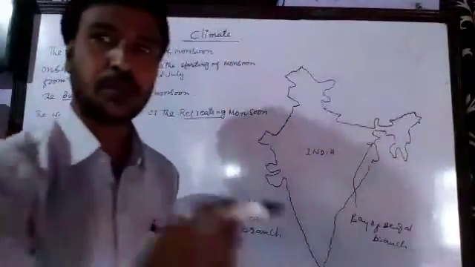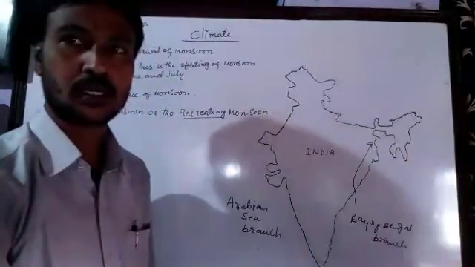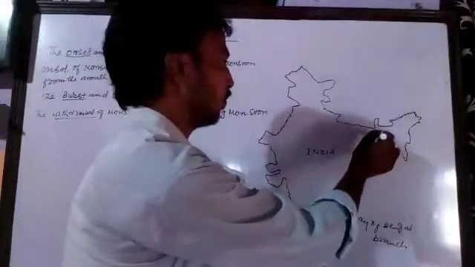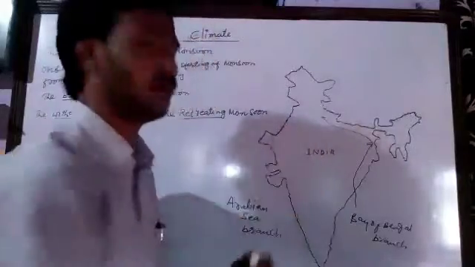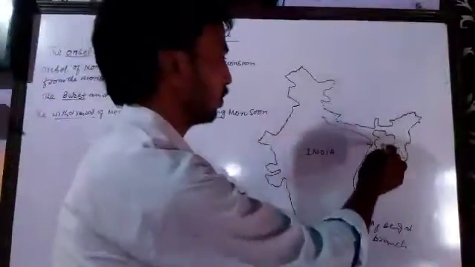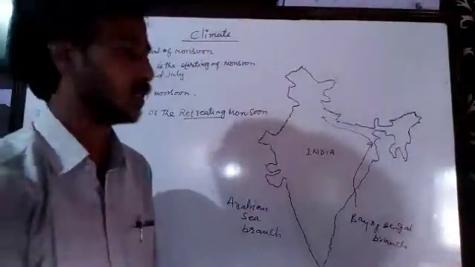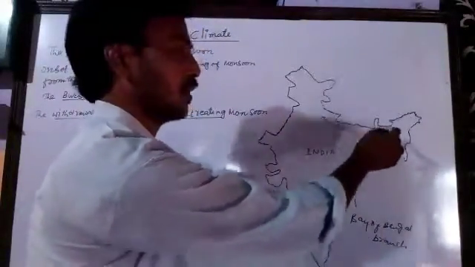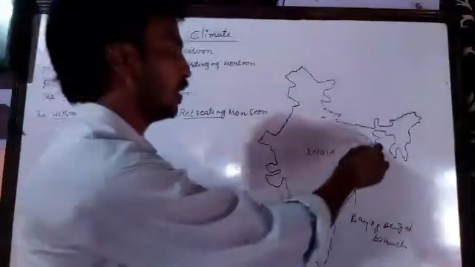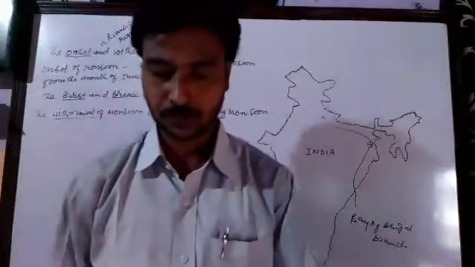But because of the hills and mountains on the northeastern side, after giving rainfall there, the monsoon changes its direction and goes to the north part of India, because the wind is not able to cross the hills and mountains. So the Bay of Bengal branch first carries the rain to Assam and those areas, and then the wind changes its direction and goes to the north and gives rainfall in those areas.